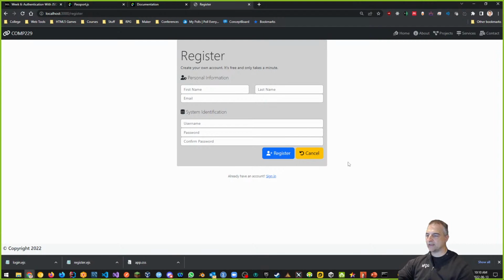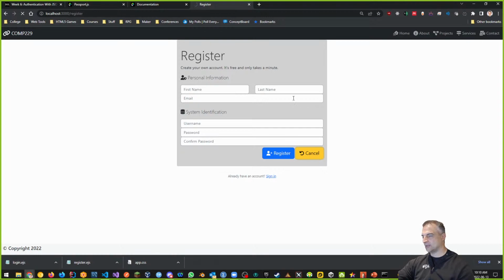Notice the register page has a couple of things here: first name, last name, an email address when you register, a username and password, and a confirmed password. The confirmed password we haven't set up here. We haven't done that code right now, but it's there. Cancel should also just reset the page. That's what it should do. So that's my login and register page.